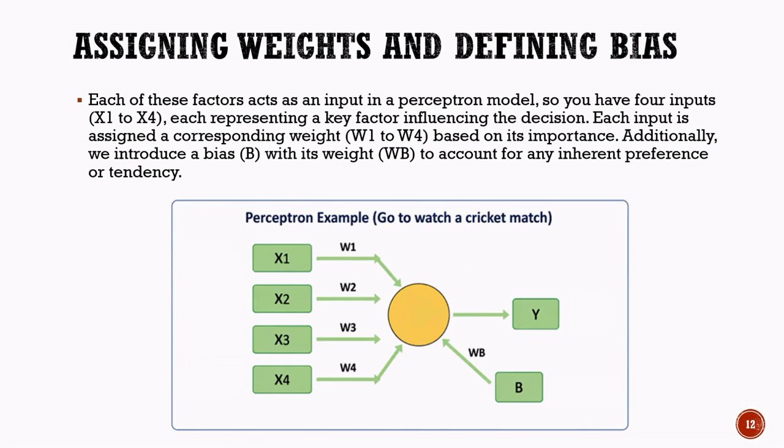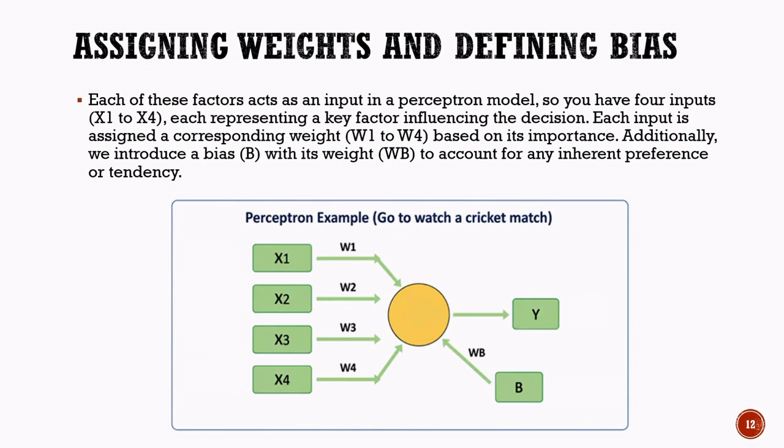In addition to inputs and weights, the perceptron model also includes something called bias. Bias represents a natural preference or tendency that exists before considering any of the inputs. It helps adjust the final decision and allows the model to make more flexible and realistic predictions. The bias is represented by B, and it is assigned a corresponding bias weight, represented by WB.